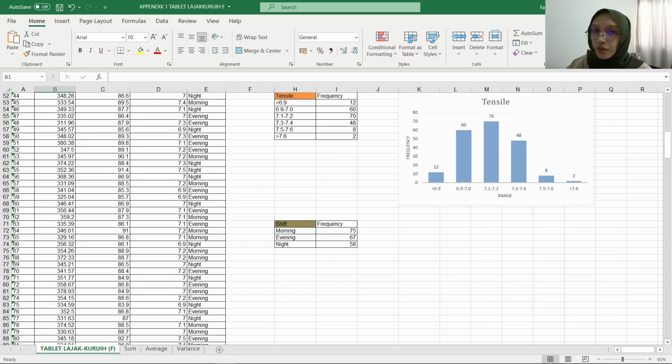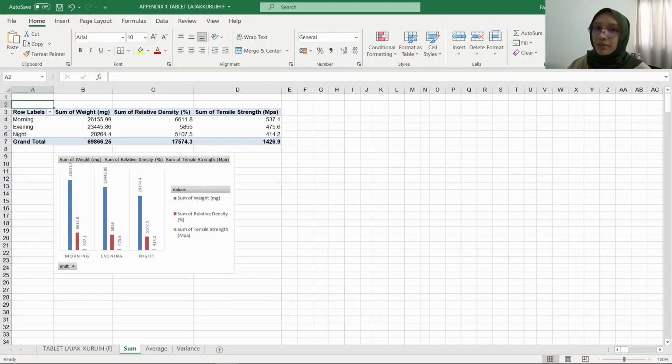So for the shift, we use function count to find the frequency. For morning shift, the frequency is 75, followed by evening 67, and night 58. So from here we find that the morning shift has the highest rate of production, which is 75, and this can be proven by using pivot table to find the sum in each category. In this table, we can see that the morning shift has the highest sum in each category.